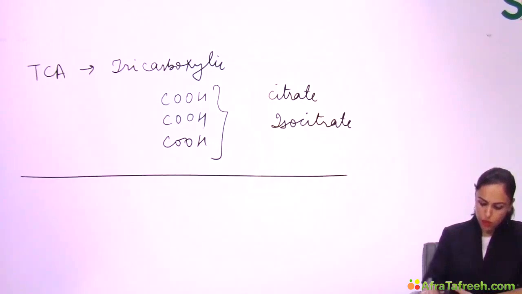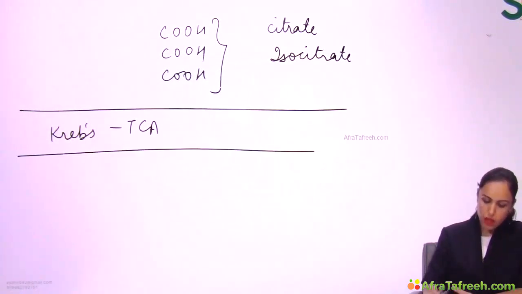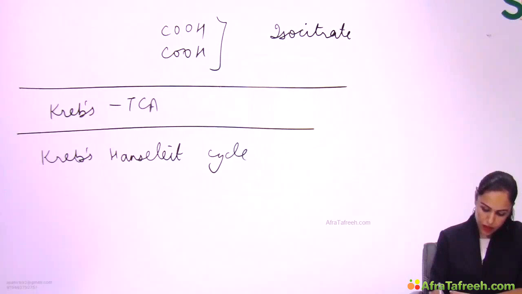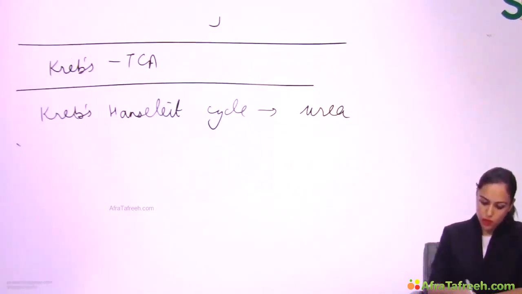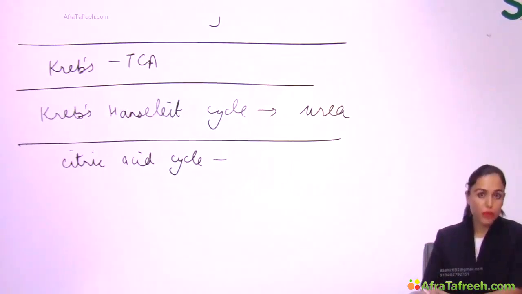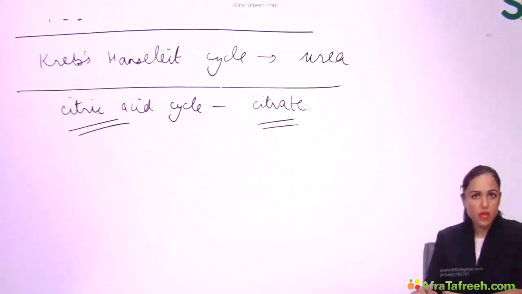acids, right? Now the other name is Krebs cycle by the name of the scientist. So Krebs cycle if written means TCA cycle. If Krebs-Henseleit cycle is written, be careful, that is not TCA cycle, that is urea cycle, right? Now there's one more name of TCA cycle, that is citric acid cycle, because the first compound formed in citric acid cycle is citrate. That's why the name citric acid cycle, because the first compound formed is citrate.